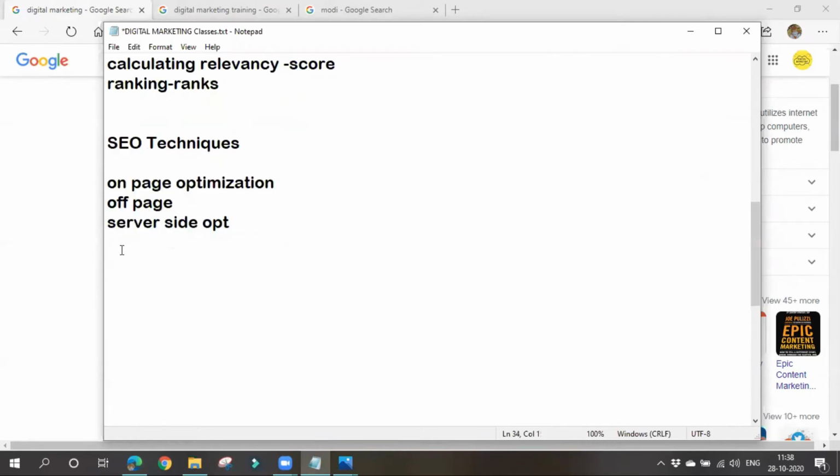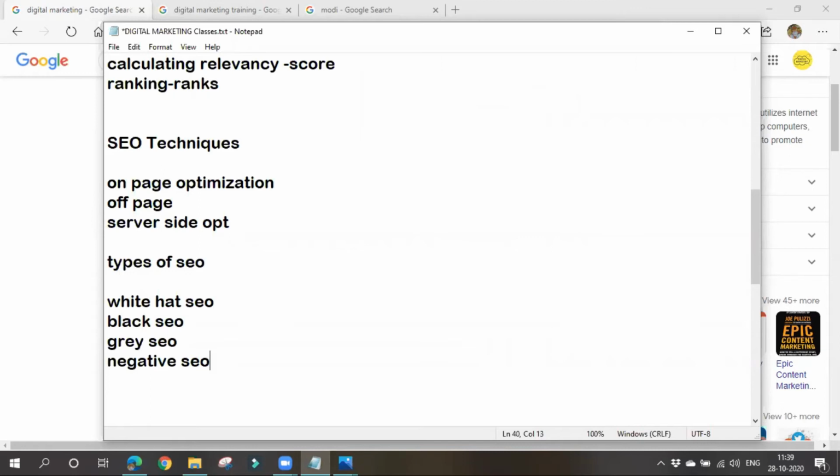So let's see about types of SEO. What are the various types of SEO? So actually there are 4 types of SEO. This is known as white hat SEO, black hat SEO, gray hat SEO. I think only 3. Yes, sorry, 4. Gray hat SEO, and negative SEO is also there.